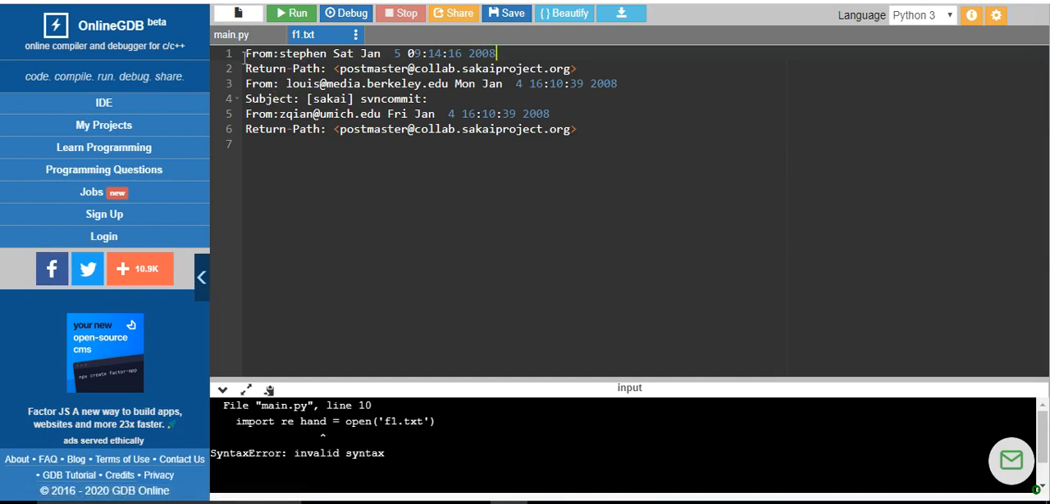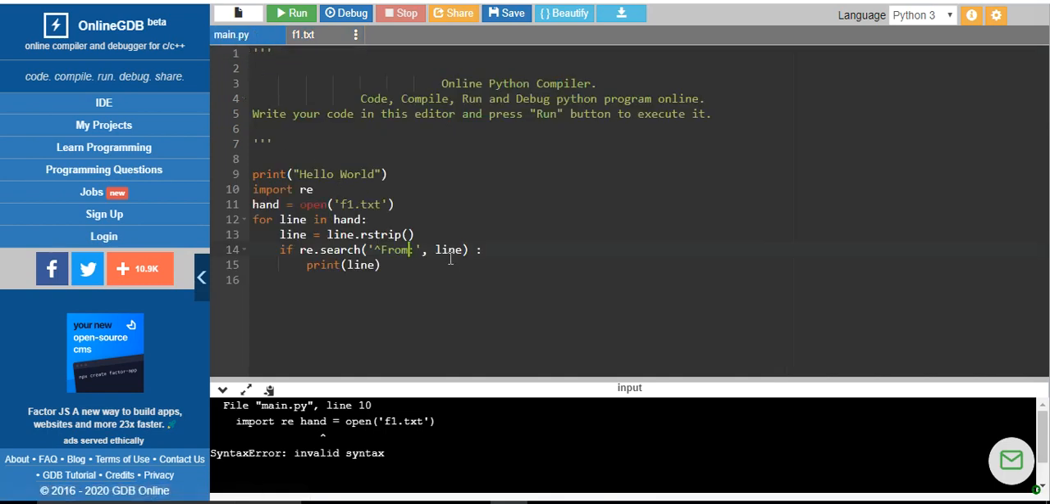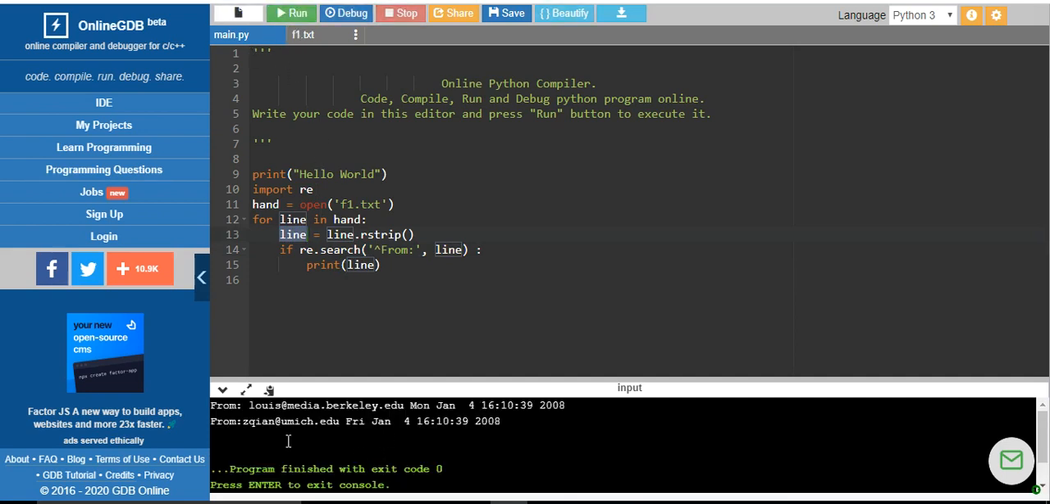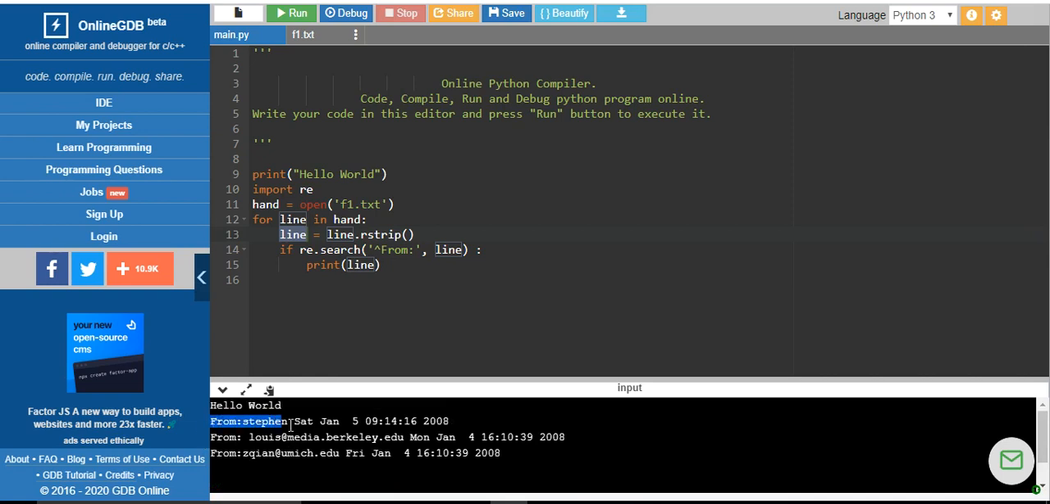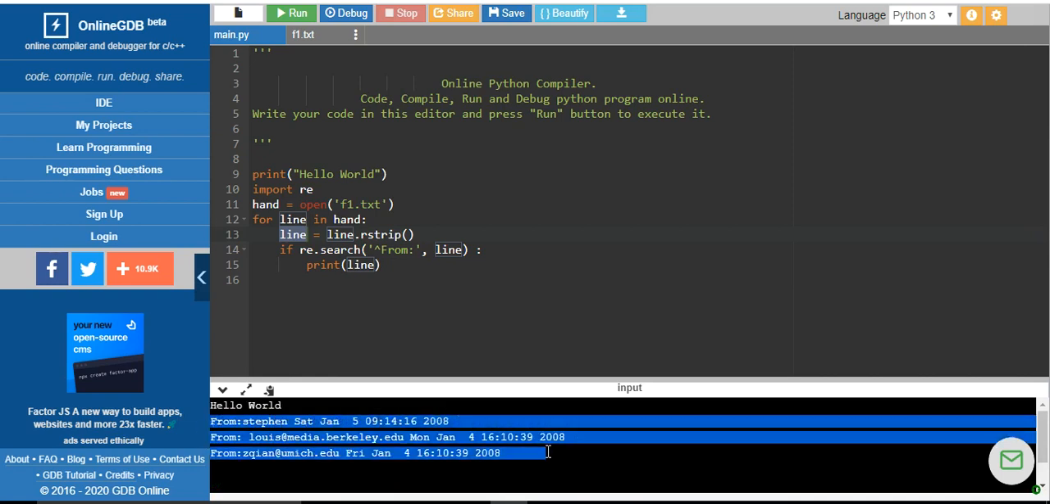Can you see how many lines start with From colon? One, two and three lines have to be extracted from the given pattern of the string, that is line. Since line will extract at a time until the end of the line, you are going to print the line. When we run this program, we can see how many lines are extracted, as I said, from this and this.